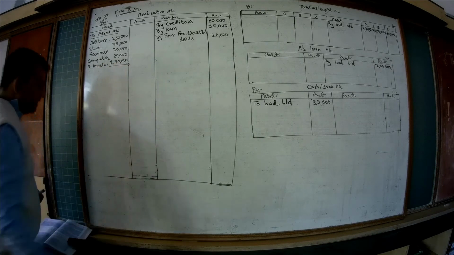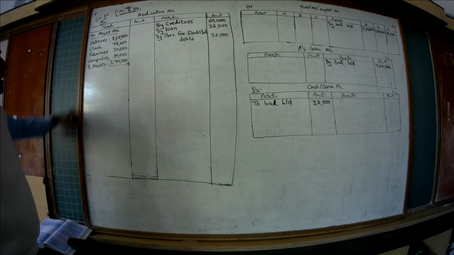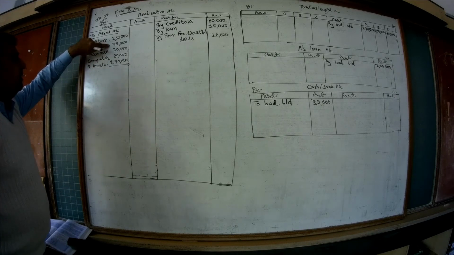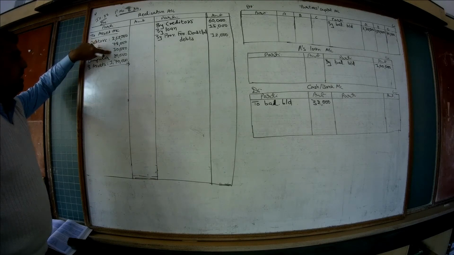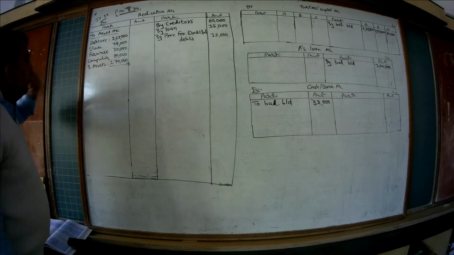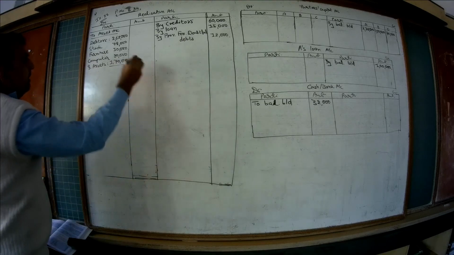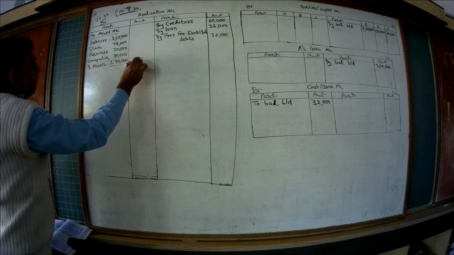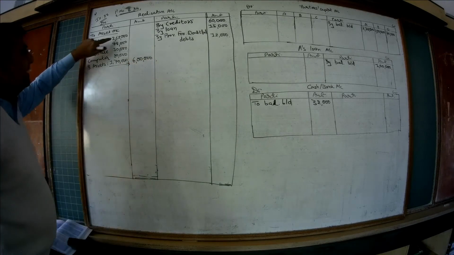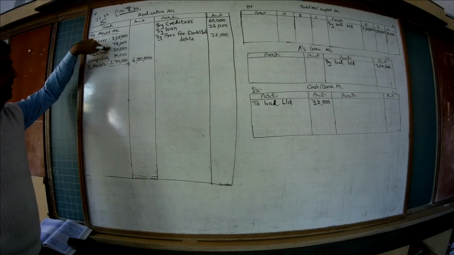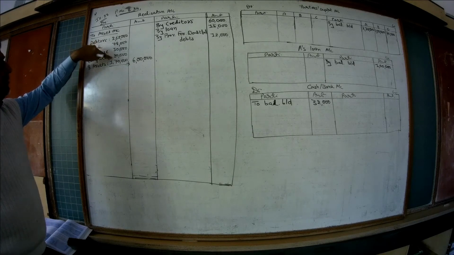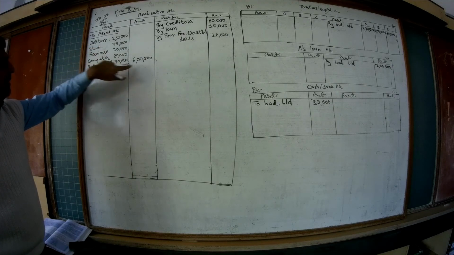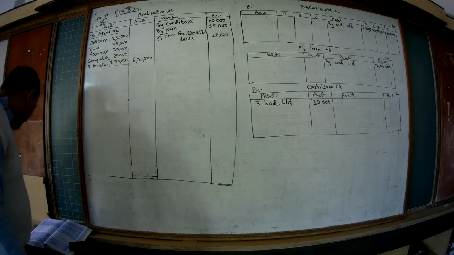So the total of these goes to outside: 2,62,000, 3,40,000, 3,50,000, 4,30,000 and 1,70,000, that is 6 lakh. Okay.